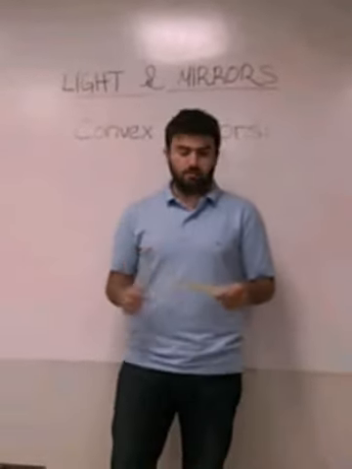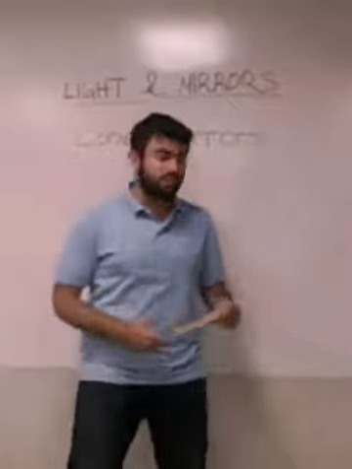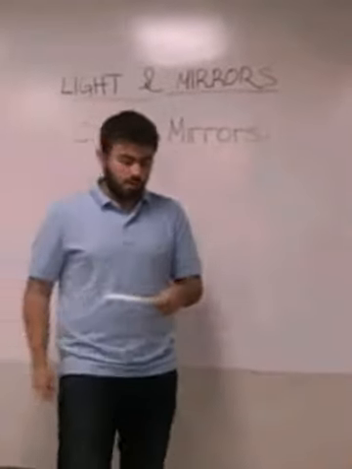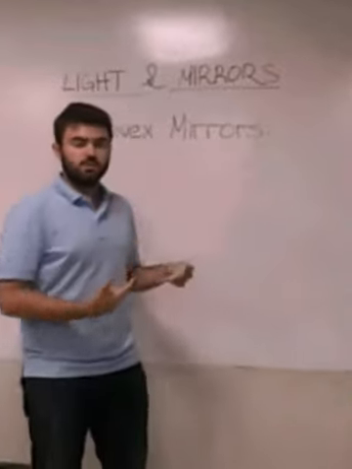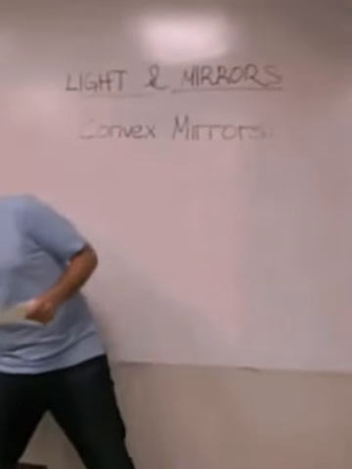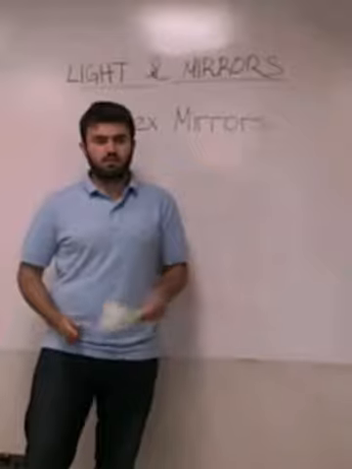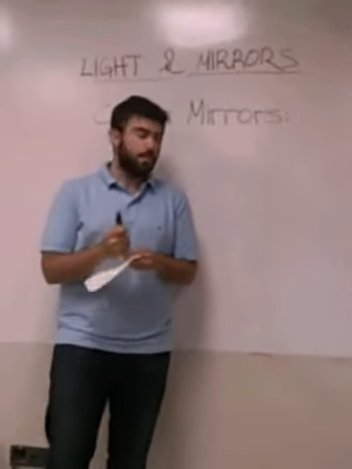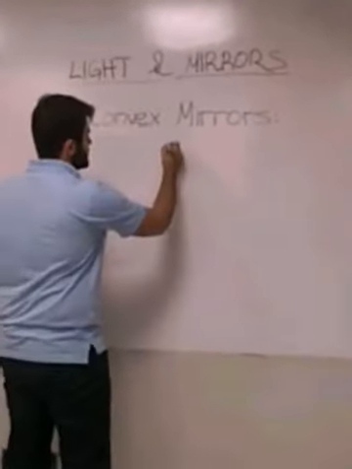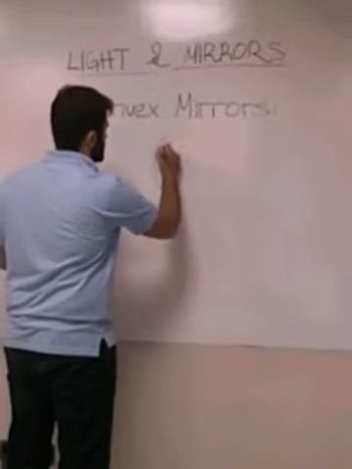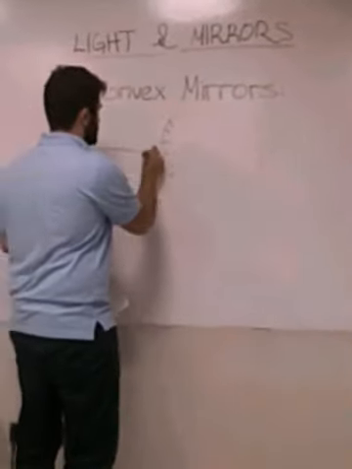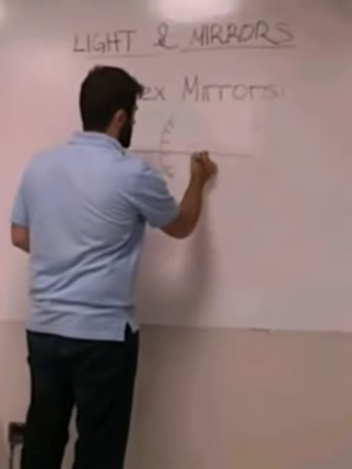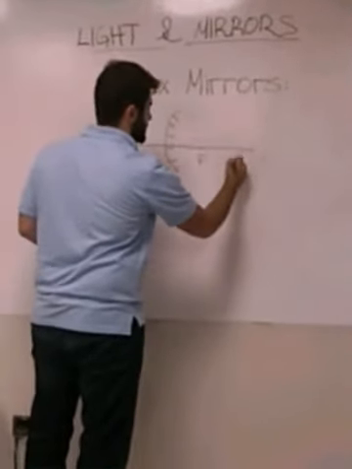The second type of mirror I'm going to give you information about is convex mirrors. But now I have to show you convex mirrors with a drawing, because there is not much to say about them. For example, here is our convex mirror, and this is the normal of this convex mirror, and this point is F and this is M.